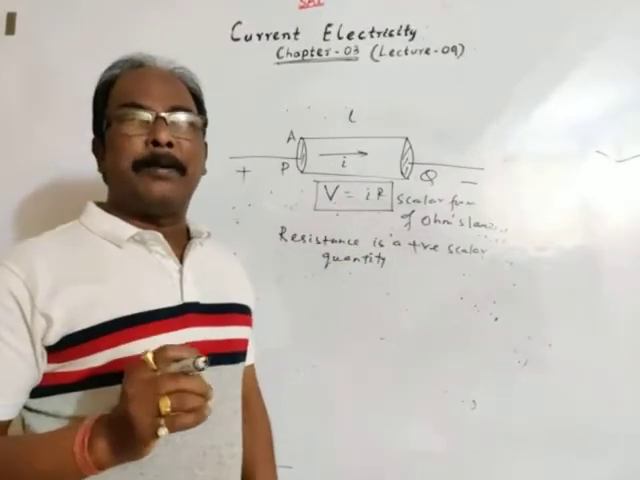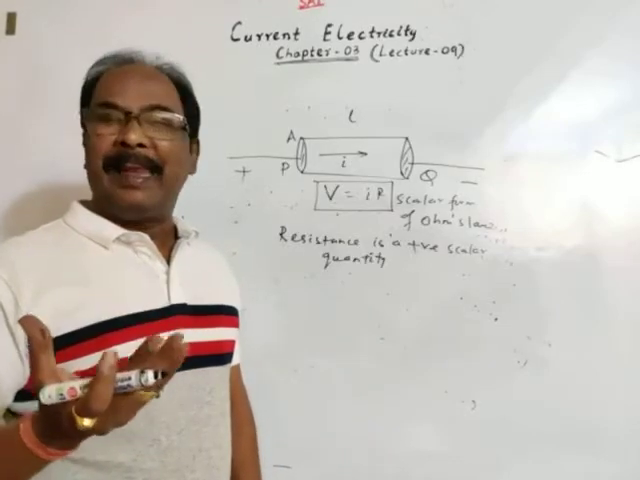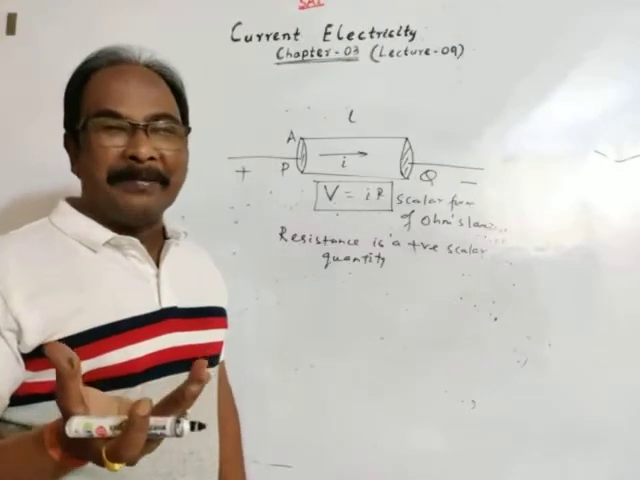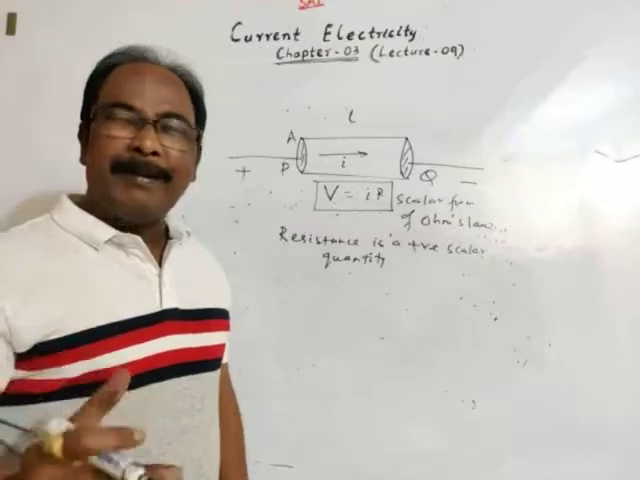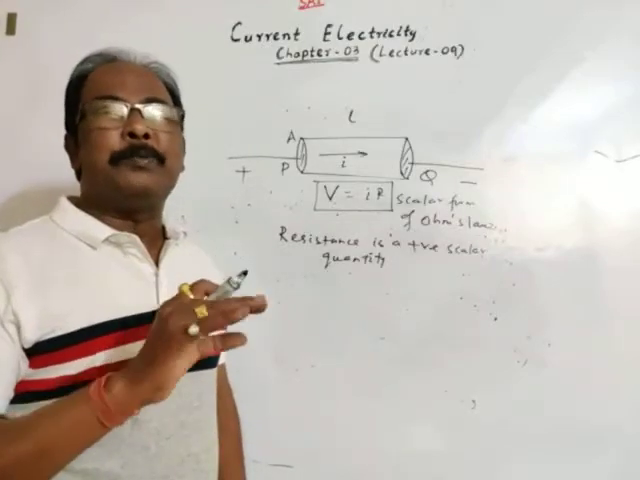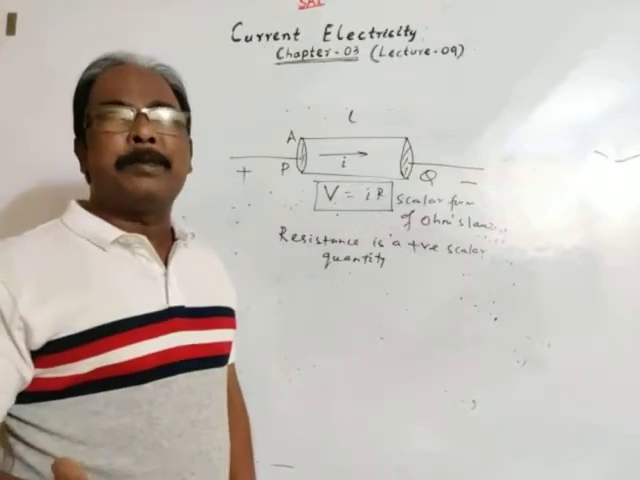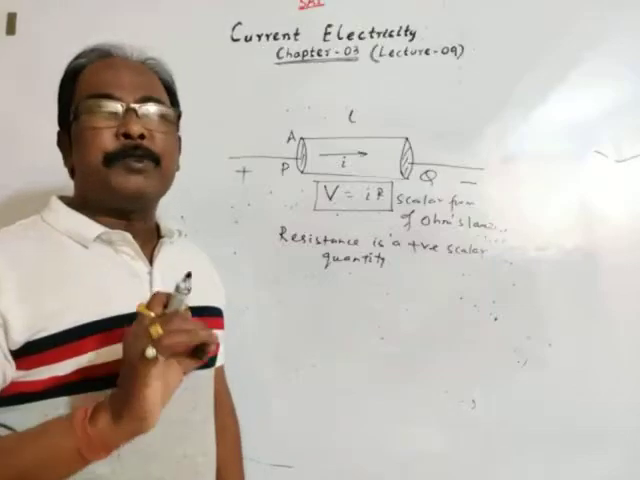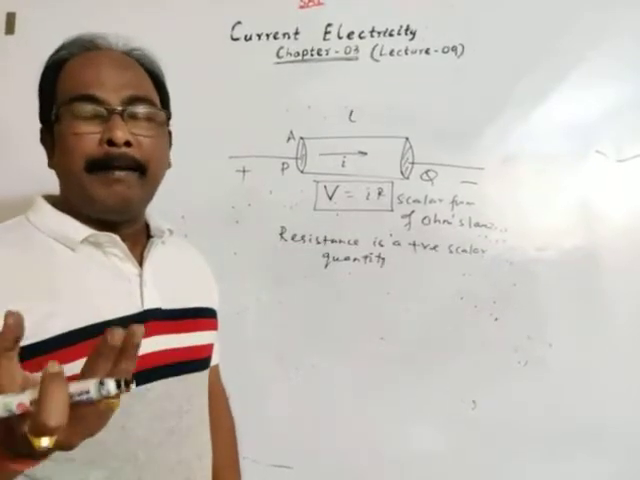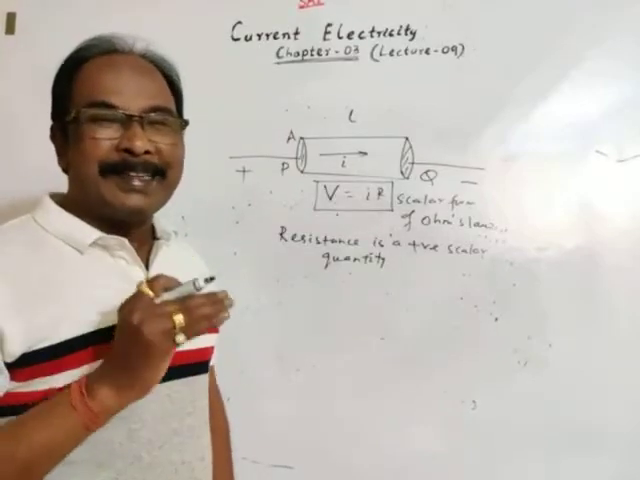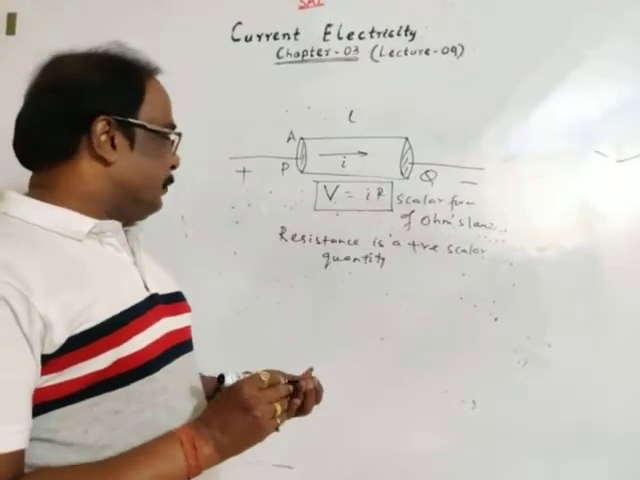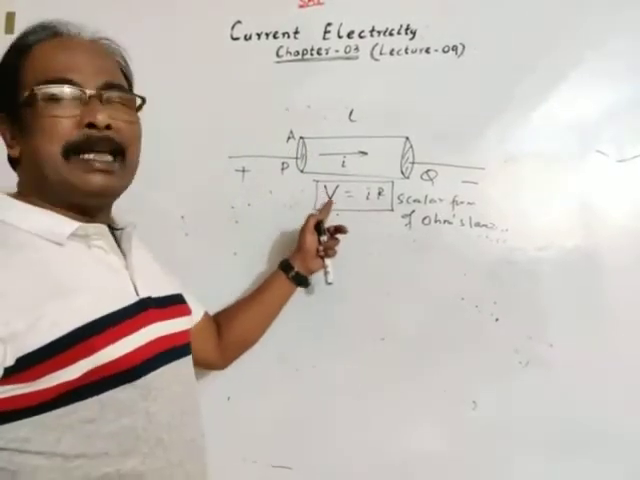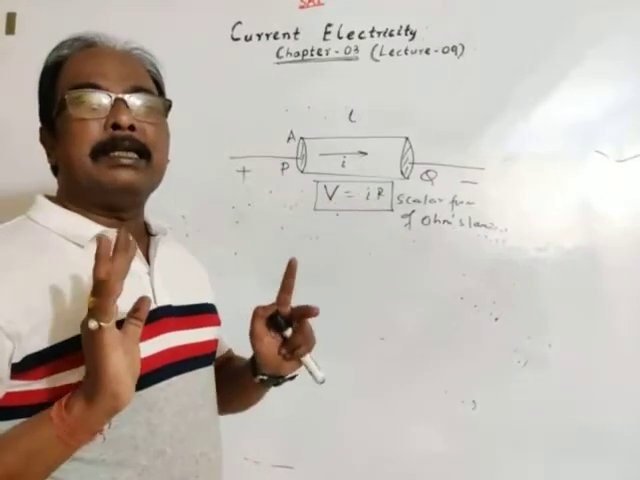Resistance is a positive scalar quantity, but in this lecture we will see the variation under what condition resistance can be negative. Usually we will say the resistance of a conductor is always positive, the resistance of a substance is positive, and it is a scalar quantity. But some variations are there, some specific cases are there where resistance is negative. We will discuss in this lecture. Okay. So this is the scalar form of Ohm's law. Potential difference scalar, current scalar, and resistance is scalar.